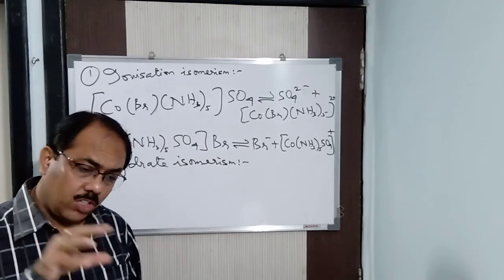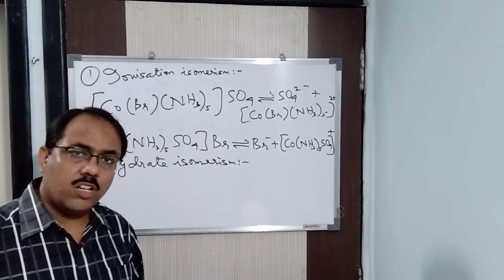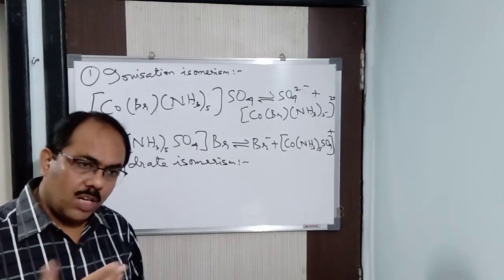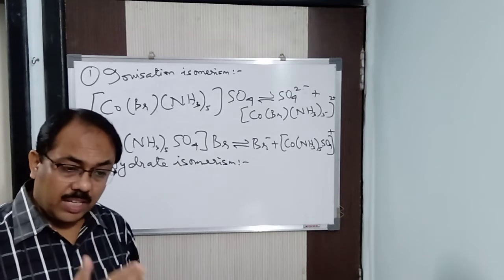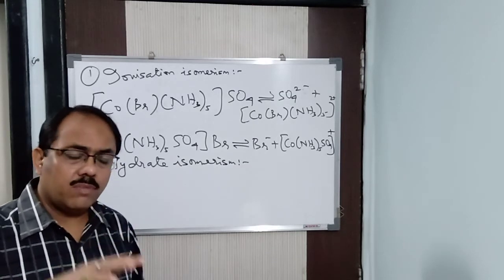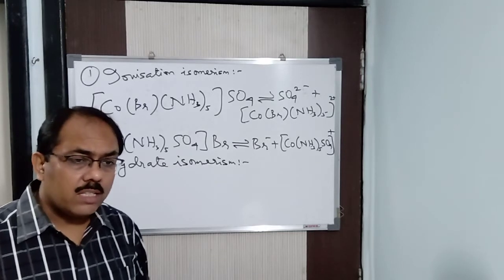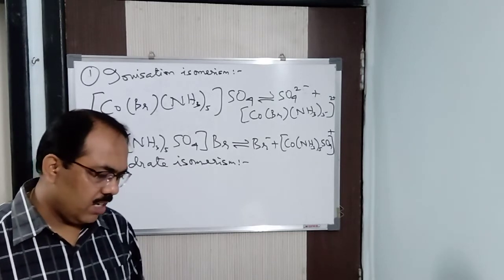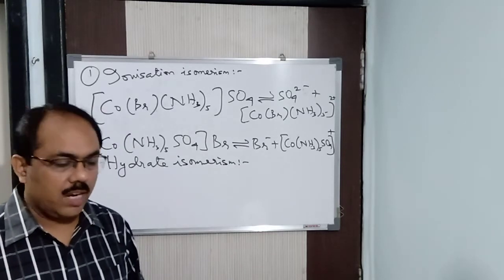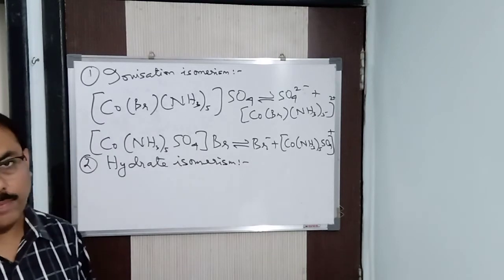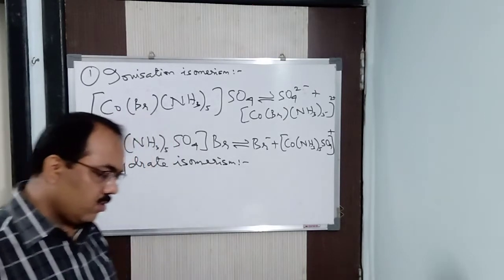What I said: water molecule can act as a ligand, and water molecule can act as water of crystallization also. So when two complexes, the molecular formula will be the same, but they differ in this particular aspect, that means in one of the complexes the water molecule acts as a ligand, and in the other the water molecule acts as water of crystallization, then this particular isomer is called a hydrate isomer and the phenomenon is known as hydrate isomerism, so to say. Alright, in this way we can say. So let us have some examples so that we will come to know.